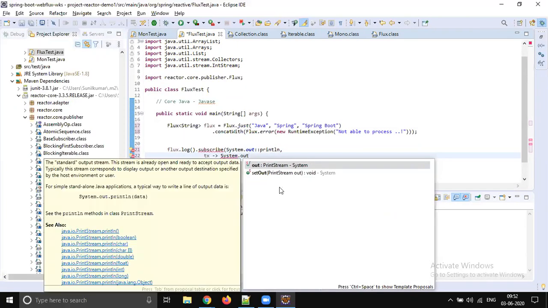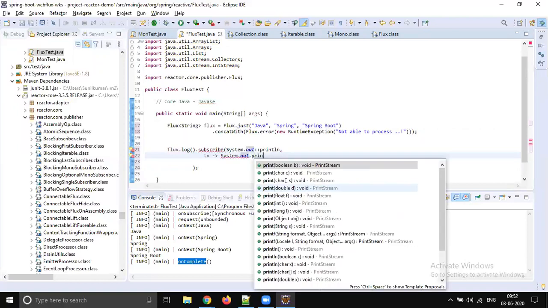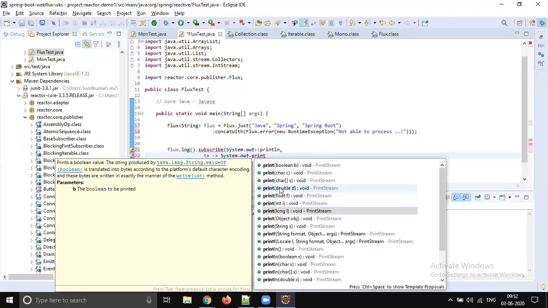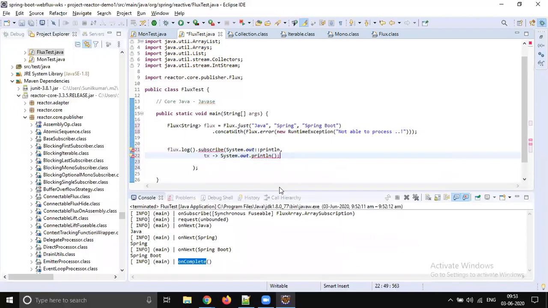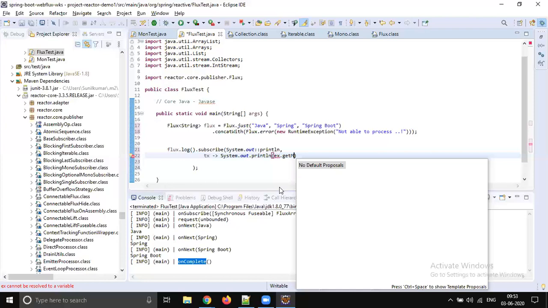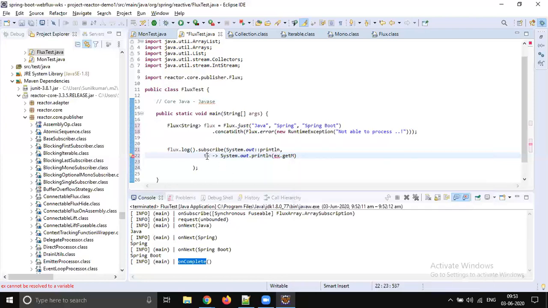System dot out dot println. So you can come to know what exception the flux thrown, right? So you can get ex dot get message, right? Let's change it to the exception reference variable ex dot get message, right? Okay. And here also